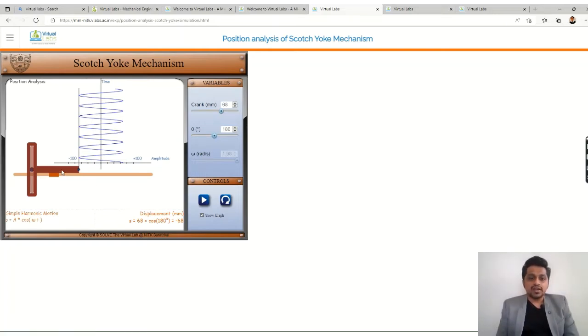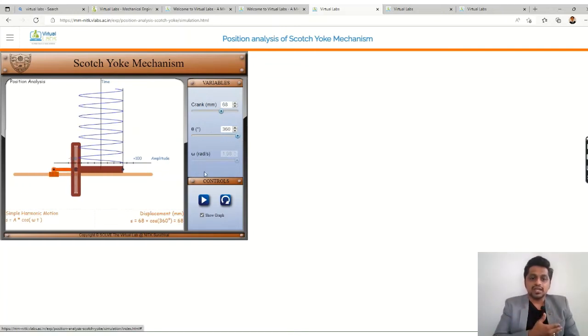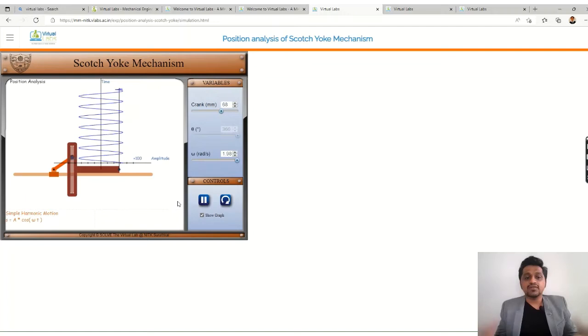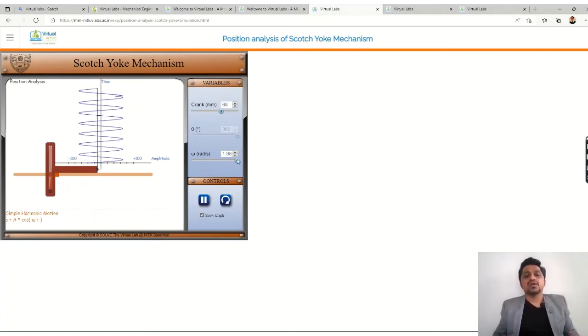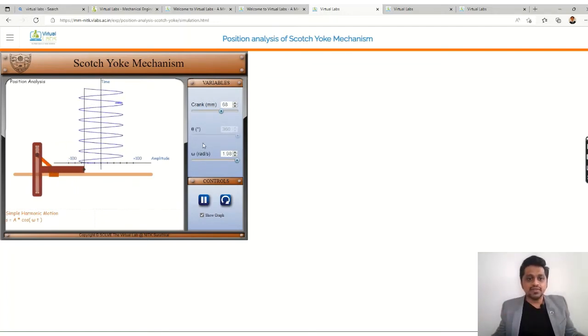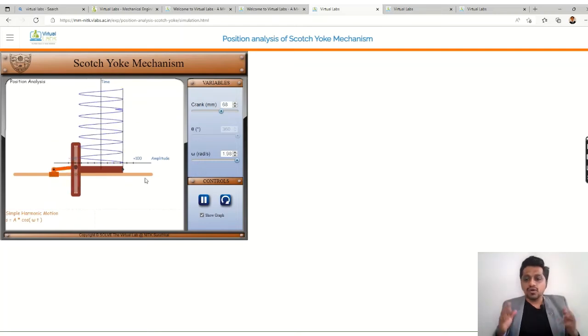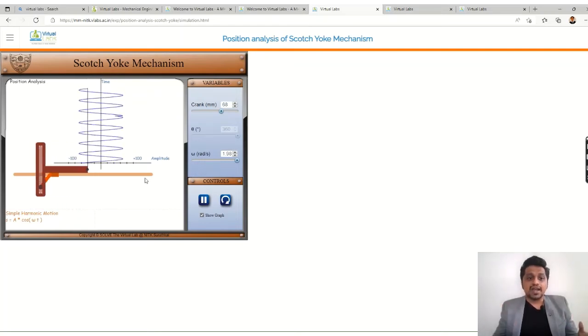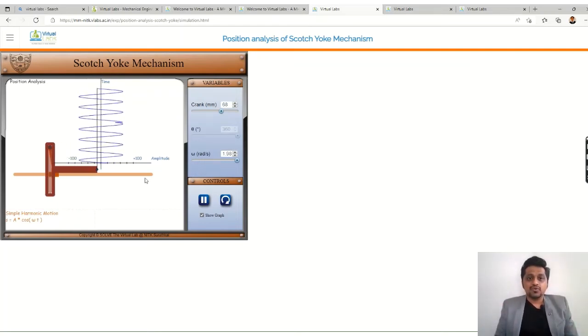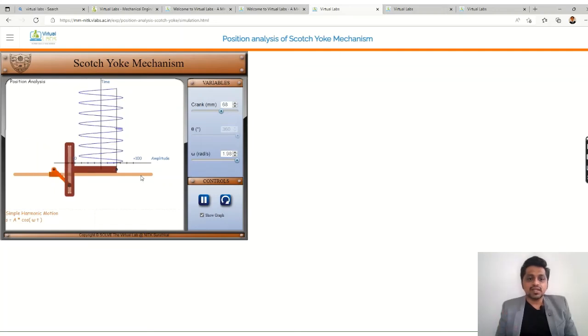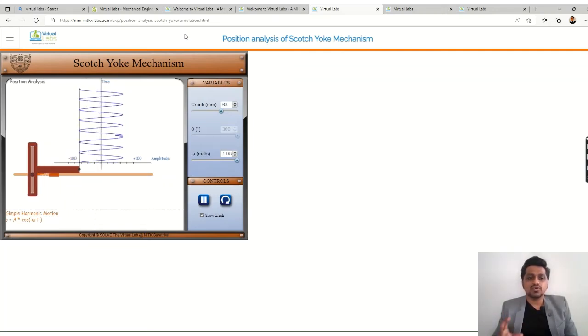So at theta at 180 degrees, I am getting some value which is negative, right, because it is on the negative x-axis. For 360 degrees it is on the positive x-axis, that's why I'm getting the positive value. So this is how you can interpret the things, you can read the things, you can play with these things, and you can do a lot of things with this platform, right? So this is about the position analysis of the Scotch yoke mechanism.